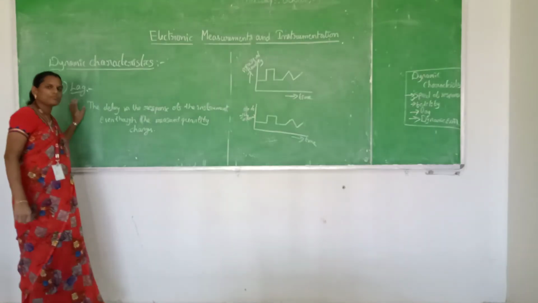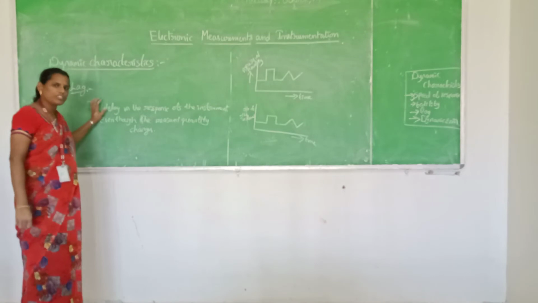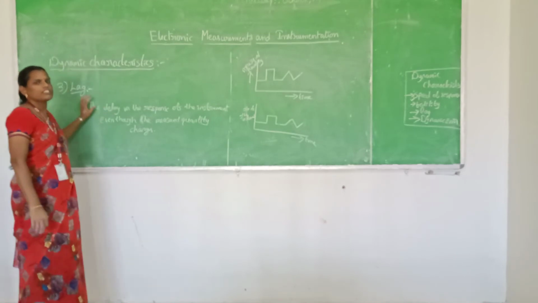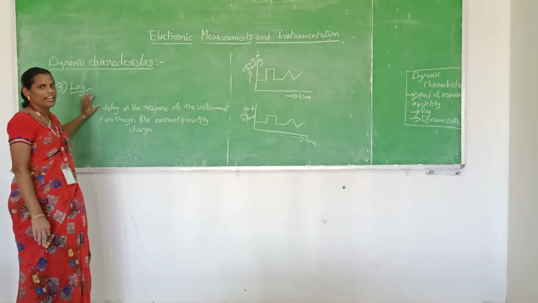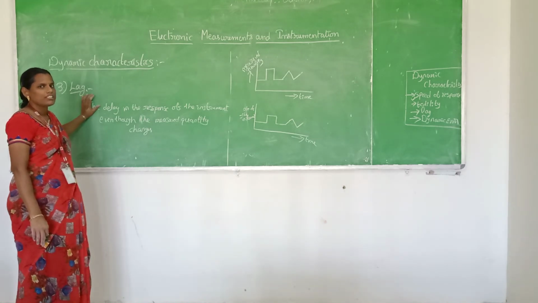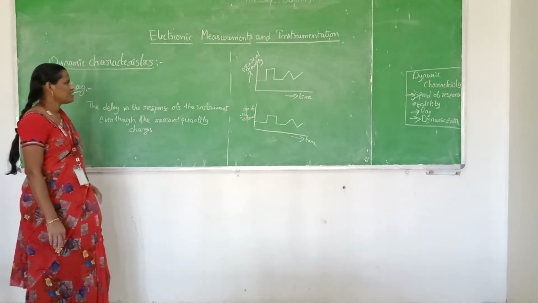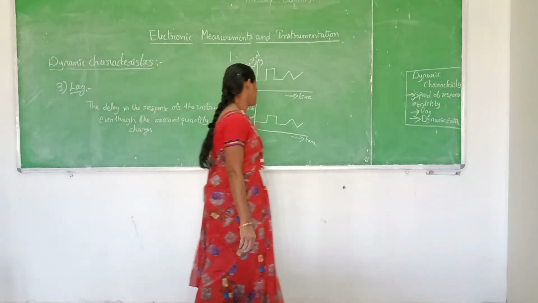This lag can also be defined as the time taken by the output of the instrument to show the changes after changing the measured quantity. It is called a lag. So this lag can be expressed with the help of a graph.